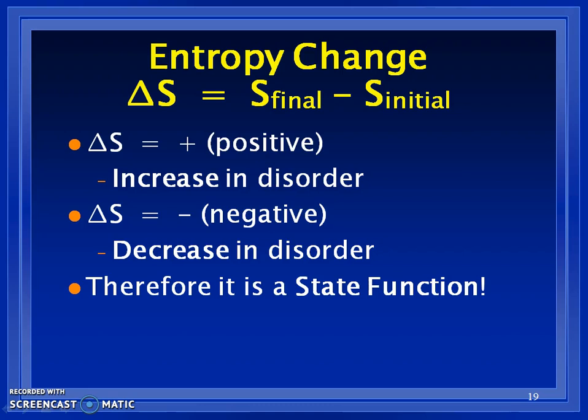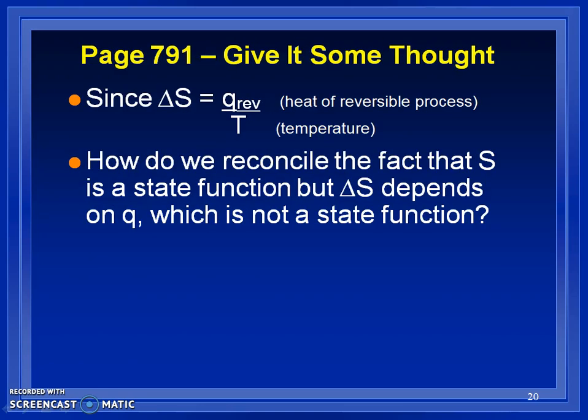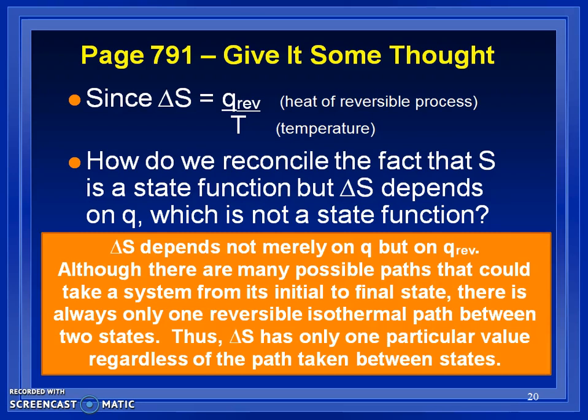And I want to remind you that I keep using this word spontaneous, but in the future, when we talk about free energy, that's really when we're going to know if the system or the process really occurs truly on its own. This is just helping us understand the disorder. Is it increasing or decreasing in disorder? And of course, if it's increasing in disorder, that means nature wants to do that more often. Again, give it some thought. Think about the equation, and then think of if you can come up with an answer. Read over that, and hopefully that makes sense.